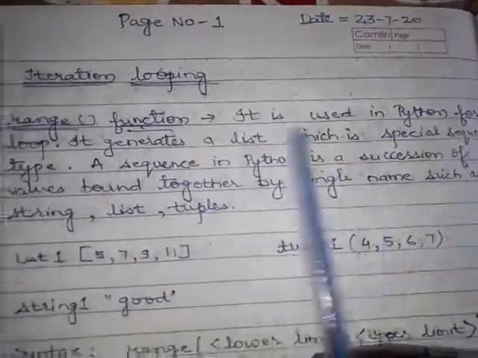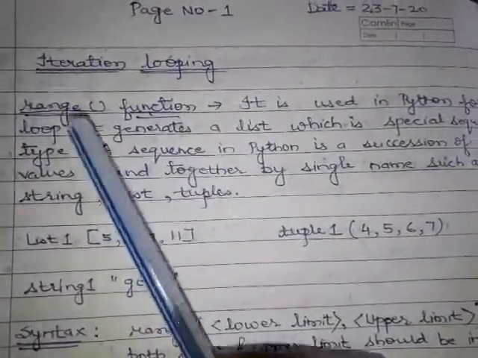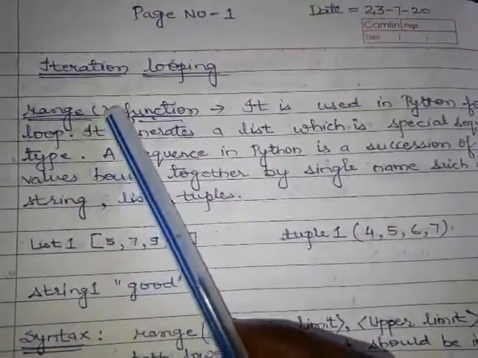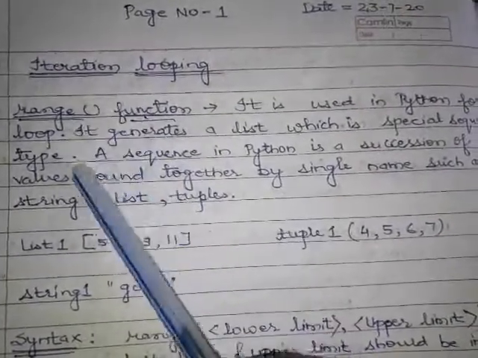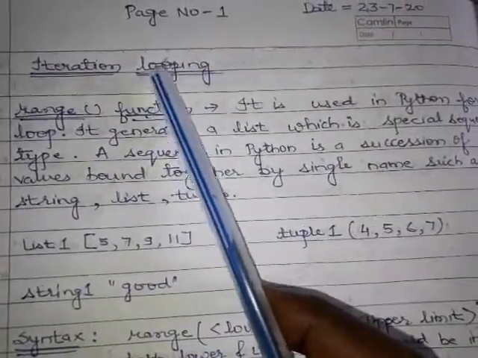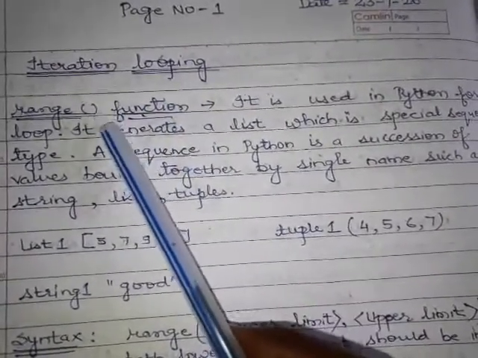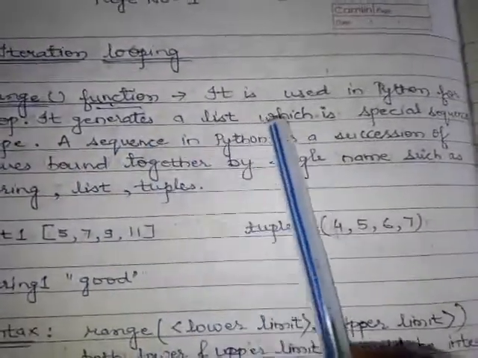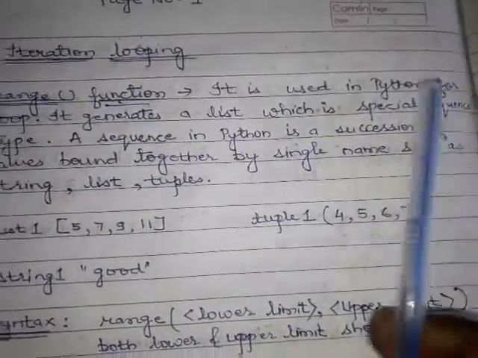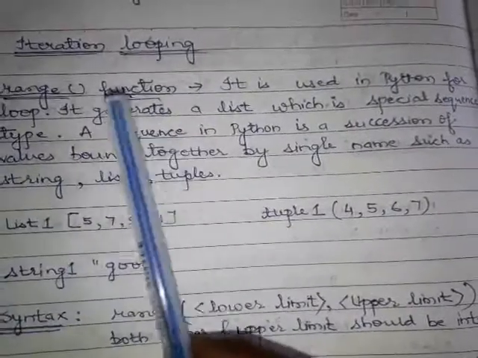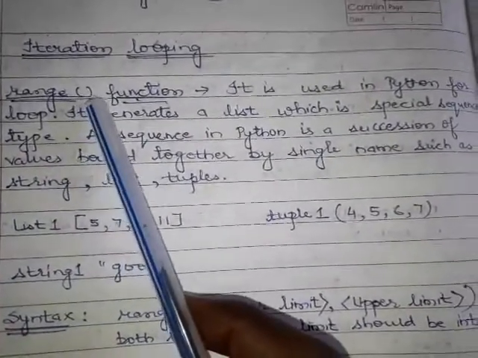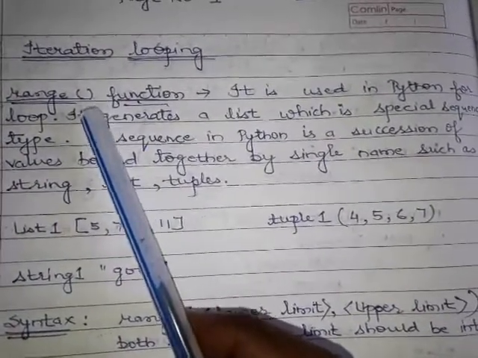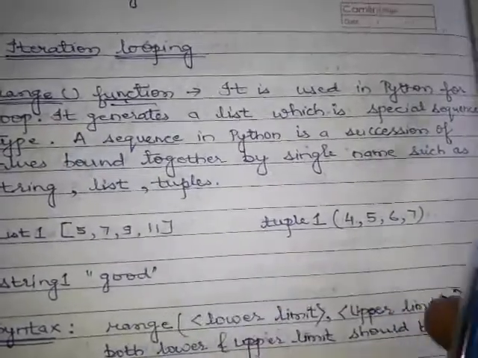It is used in the Python for loop. Basically, the range function is used in loops. That's why before we study iteration statements we have to study the range function. It generates a list, which is a special sequence type. The range function gives a list. I will show you what a list is, but let us first study.